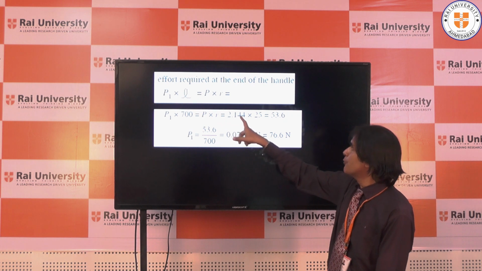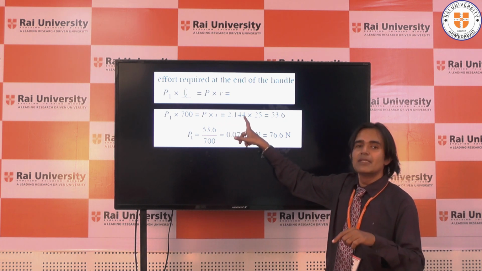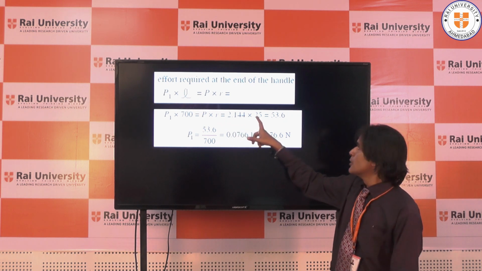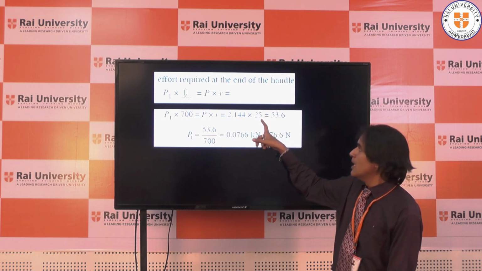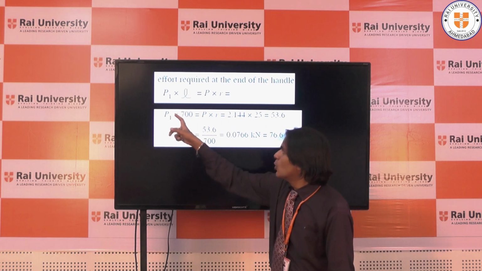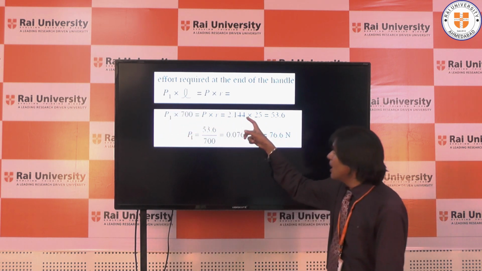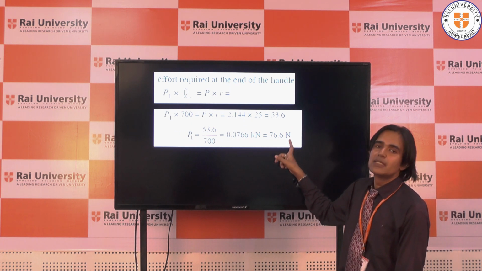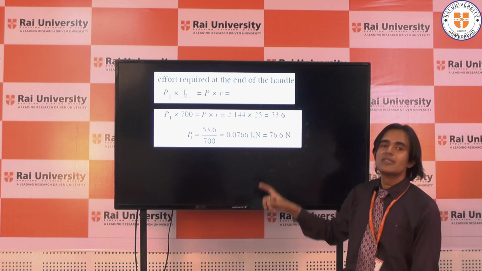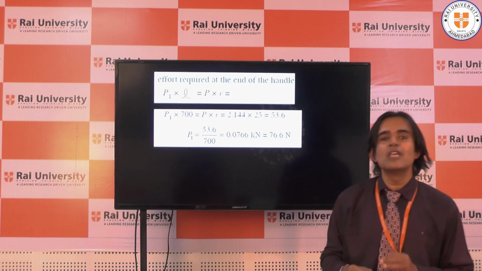It was 2.144, and mean diameter is given, whose half is radius, so it is 25. So 2.14 into 25. Simply one thing is unknown, P1. This 700 will come down over here. So the answer will be 76.6 Newton. So this is the end of the numerical of the screw jack.